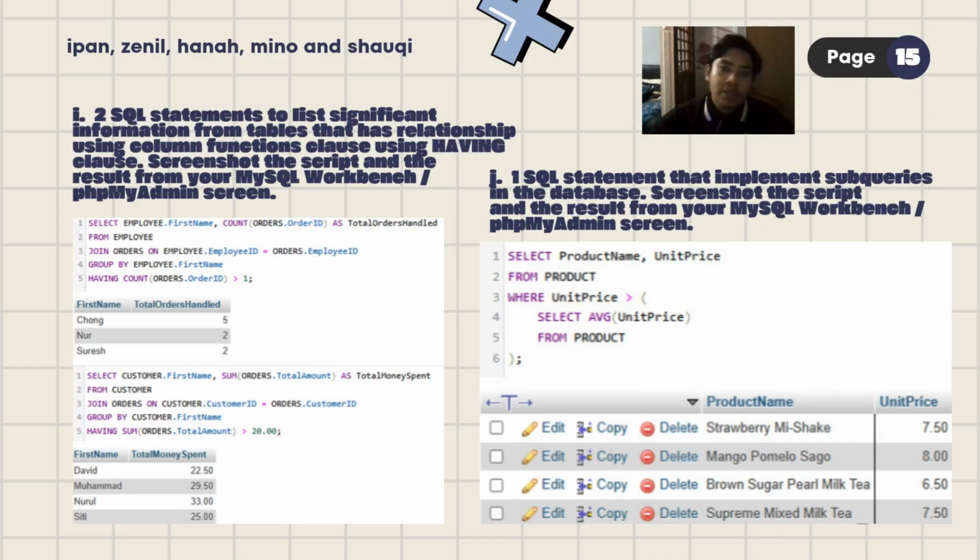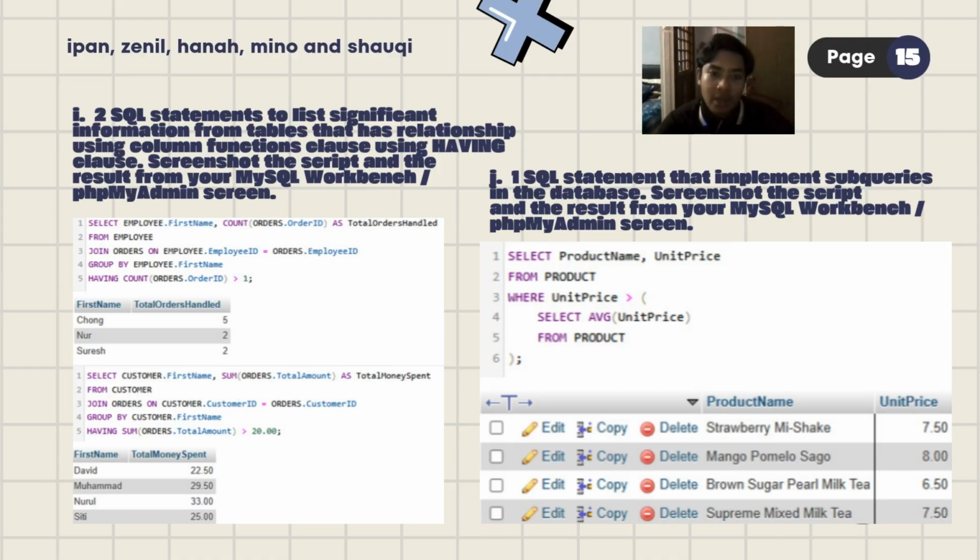Next, we will go to a customer who spent more than 20 ringgit. This query calculates the total spending for each customer first. Then, after that, we'll be using the having clause to display only customers whose total spending exceeds 20 ringgit. We can see from the result that David, Muhammad, Durul, and Siti, all four of them, spent more than 20 ringgit.